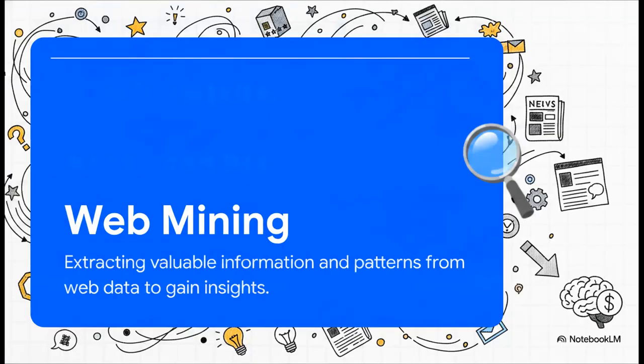Look, reading one product review is incredibly easy, right? Reading 10 is pretty insightful. But reading 50,000? That's physically impossible. When businesses are dealing with thousands or even millions of data points, human manual review just completely breaks down. If you're a data detective trying to solve the mystery of what your customers actually want, web mining is basically your ultimate magnifying glass and fingerprint kit.